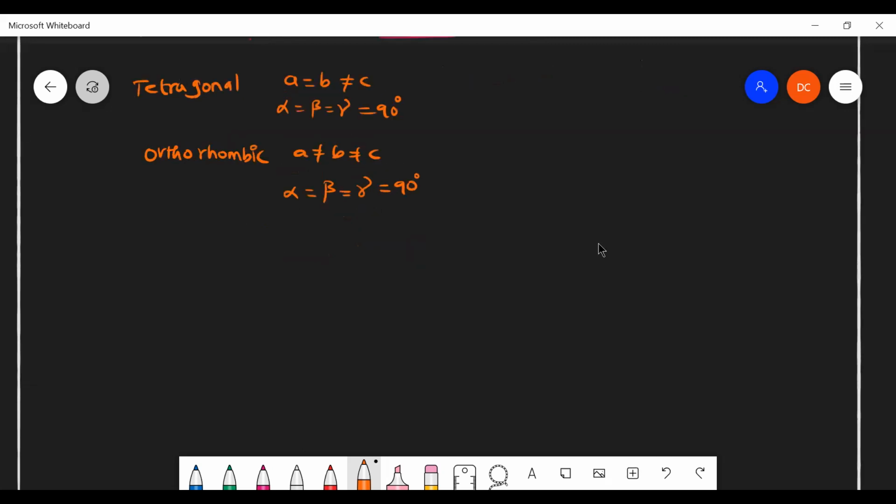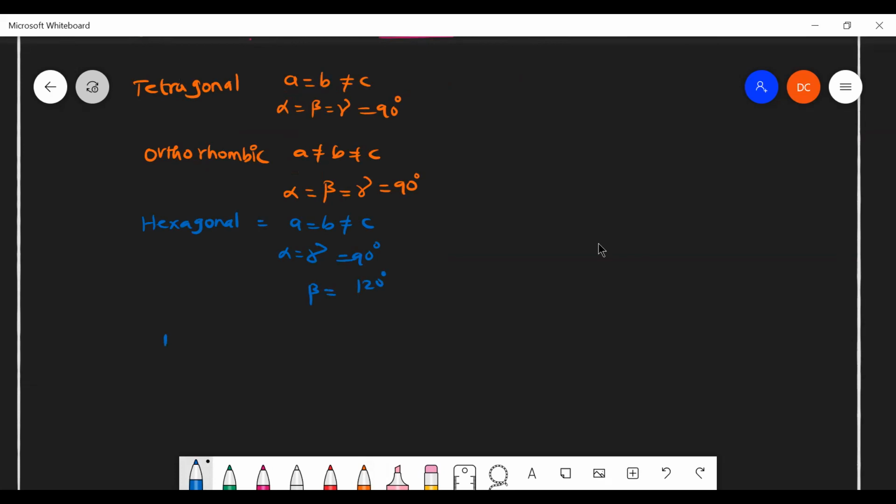And what about the next one? The hexagonal. Hexagonal: A equal to B but not equal to C. And here alpha equal to gamma, that is equal to 90 degrees, but beta is equal to 120 degrees. That is hexagonal.